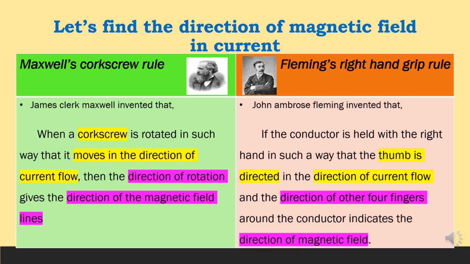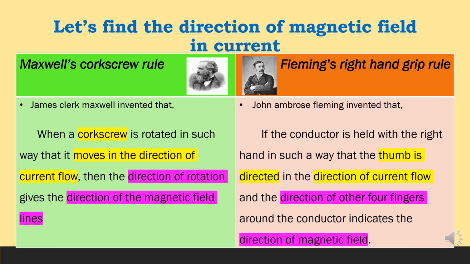Let's investigate two rules that could be used to find the direction of the magnetic field due to a current carrying conductor. There are two rules as shown here, Maxwell's corkscrew rule and Fleming's right-hand grip rule. Let's discuss Maxwell's corkscrew rule first. A corkscrew is an instrument used to open bottles or containers with cork lids. Normal screws show the same behavior as a corkscrew.